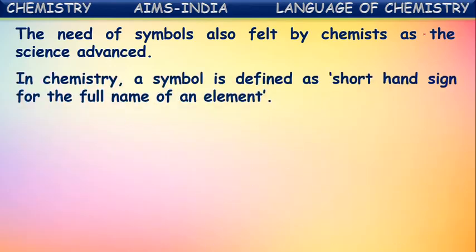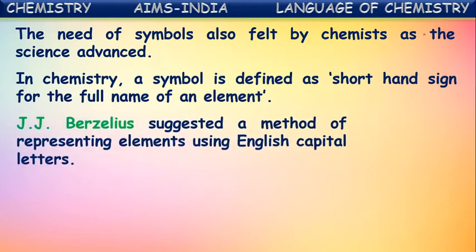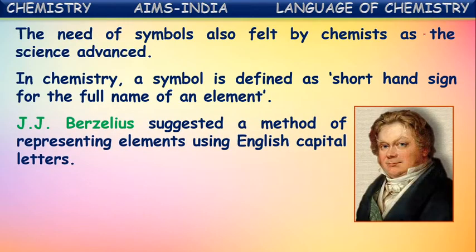In chemistry, a symbol is defined as the shorthand sign or shorthand notation of the full name of an element. Simply put, it is the simple representation of an element's name. J.J. Berzelius suggested a method of representing elements using English capital letters. He was the scientist who suggested giving symbols to the elements, which we are using nowadays.